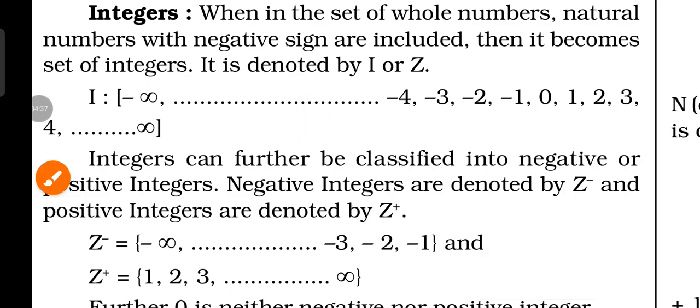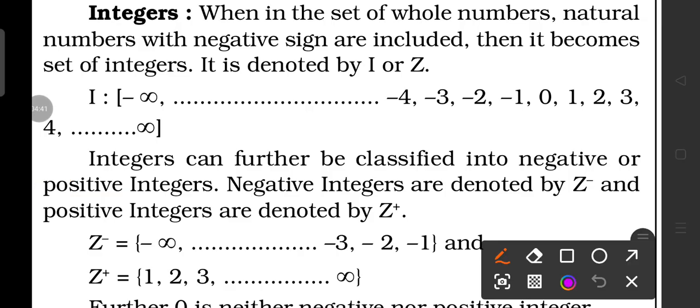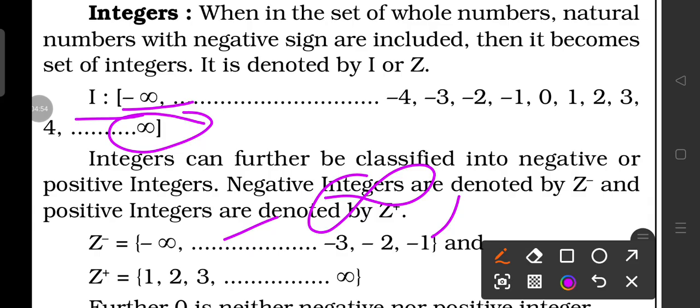This is the key point for the integers. Here the numbers are from minus infinity to infinity. If someone asks the smallest integer number, it could be minus infinity, and if someone asks what is the largest integer, it is infinite.